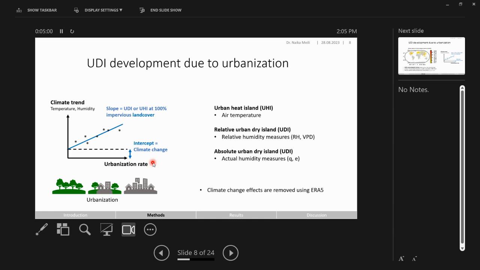However, since our stations are non-uniformly distributed across the globe, so rural and urbanizing stations are not paired up but can have slightly different distributions, we remove the climate change effect beforehand with ERA5. So in the following, when I show you these correlation graphs, you will see an intercept very close to 0, and this is just because we removed the climate change effect beforehand. So with this method, we're quantifying the urban heat island measured in terms of near-surface air temperature, relative urban dry islands measured in terms of relative humidity, and absolute urban dry islands measured in terms of specific humidity and vapor pressure.